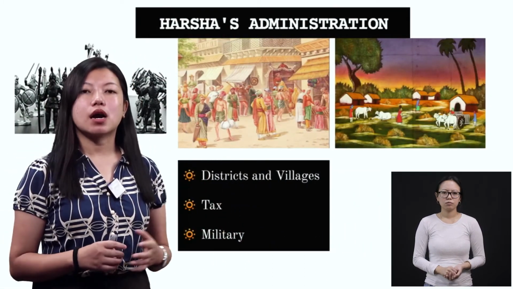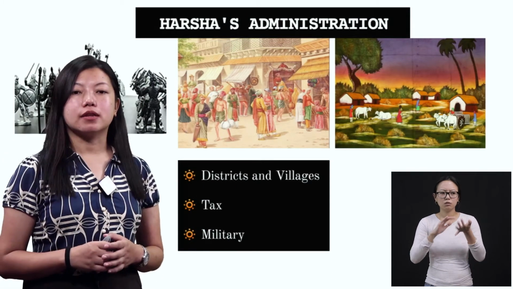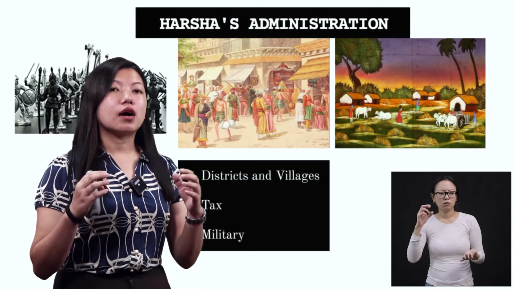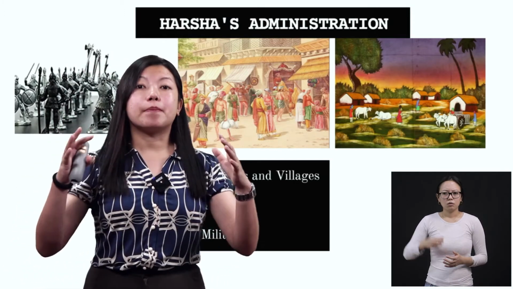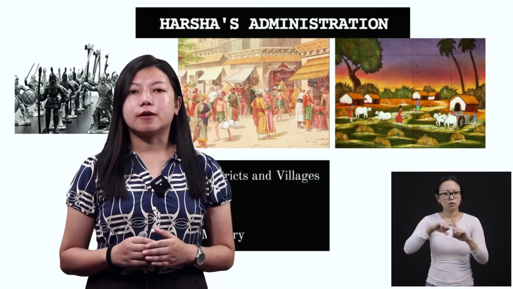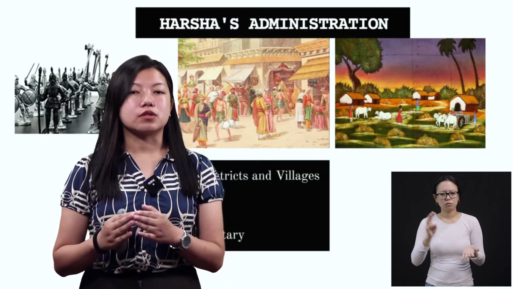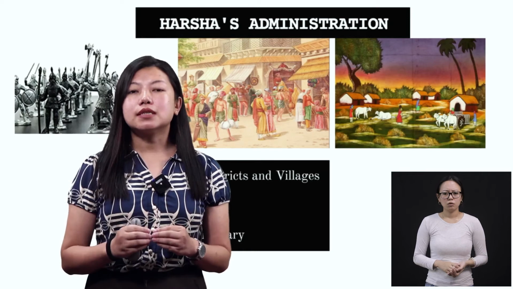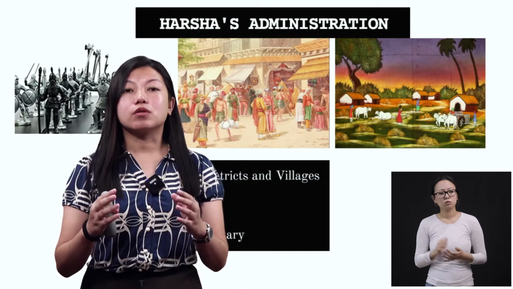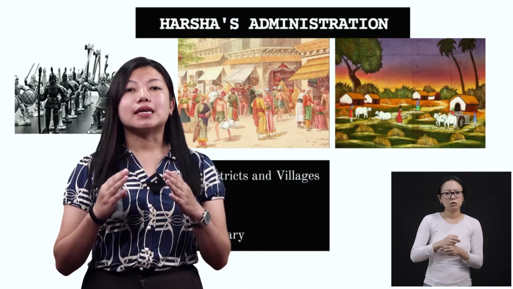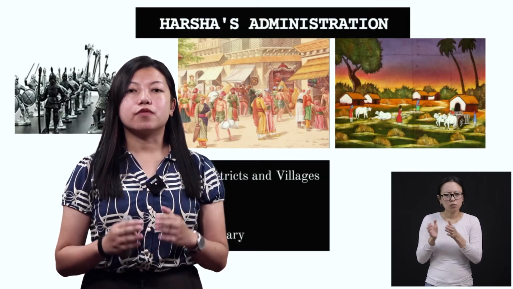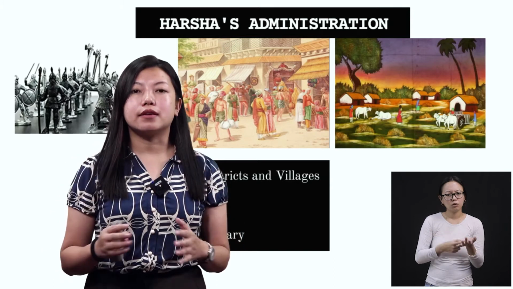Now coming to Harsha's administration. First we have districts and villages. Now Harsha, as a ruler, his empire was very big, right? His kingdom was spread in the entire north of India, and to look after this area, it was not easy for him. So what he did, he divided them into provinces. Now these provinces, also known as districts, were again divided into villages. Only then it was possible for him to rule over his entire kingdom.